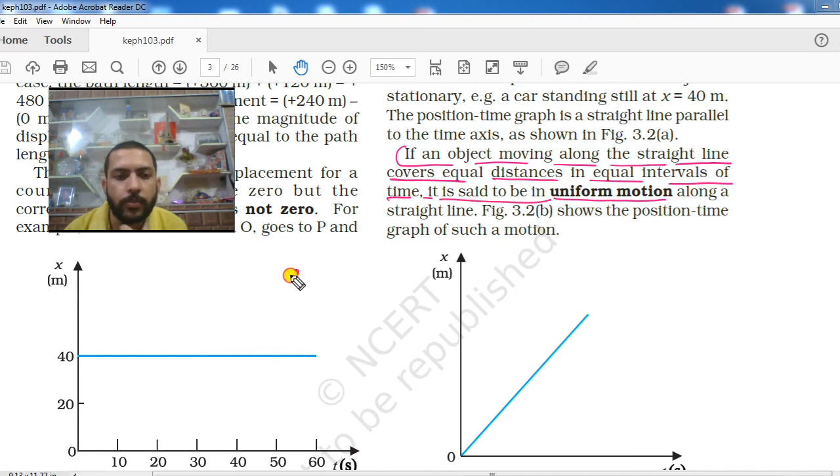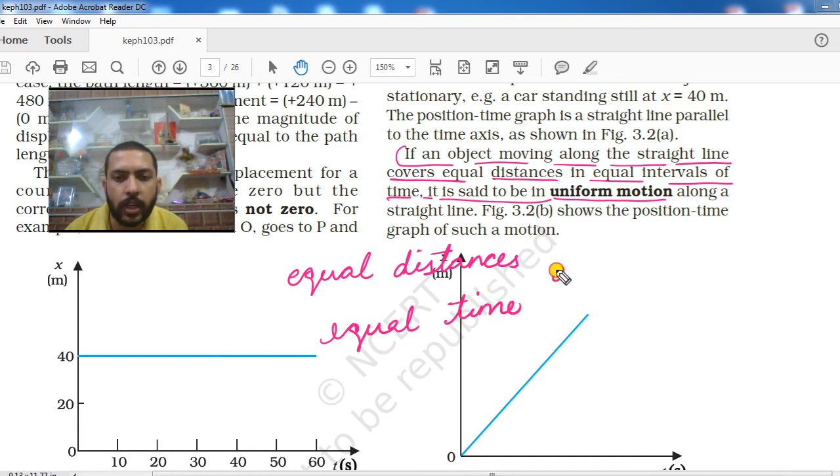So what is uniform motion? Only one condition you have to remember in case of uniform motion: if the body is covering equal distance in equal interval of time, but what is added here? Along a straight line.